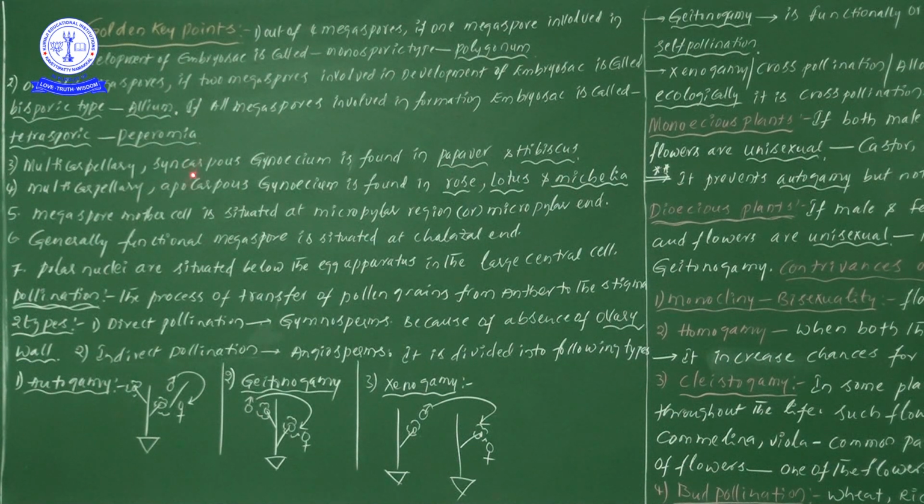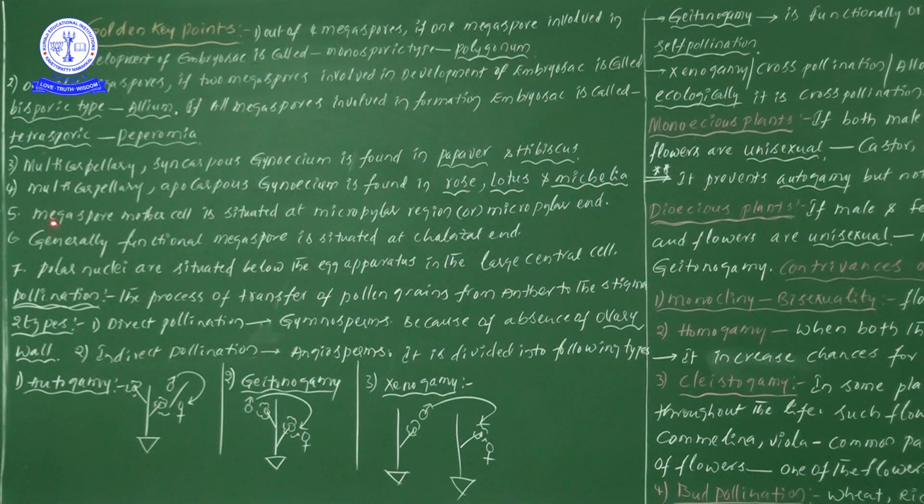This particular point, what syncarpous means and what apocarpous means, you try to save in your mind. Syncarpous means fused carpels. Apocarpous means free carpels. Examples of syncarpous gynoecium are hibiscus and papaver, and apocarpous gynoecium are rose, lotus, and one more is michelia. We already learned this information in our first year studies, but to be on the safe side I have given this one.